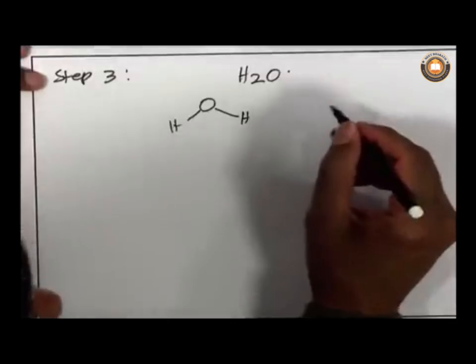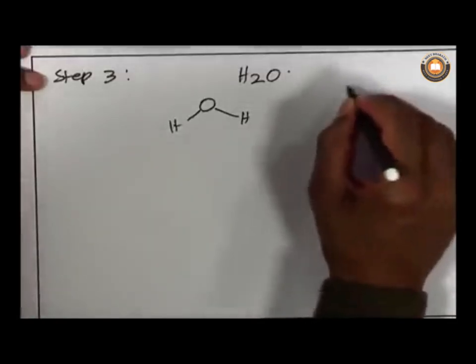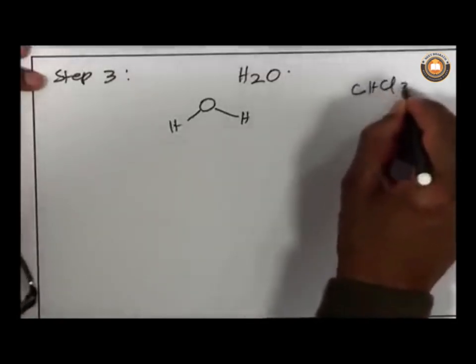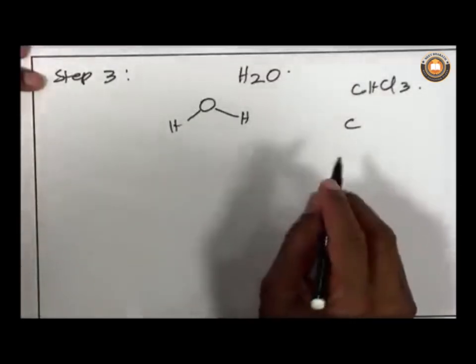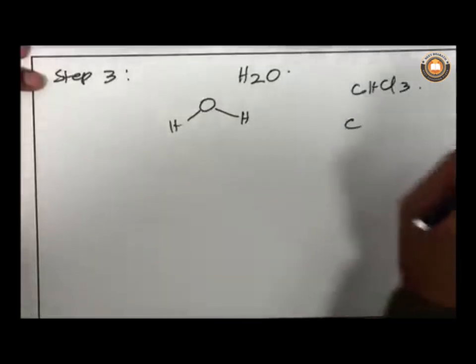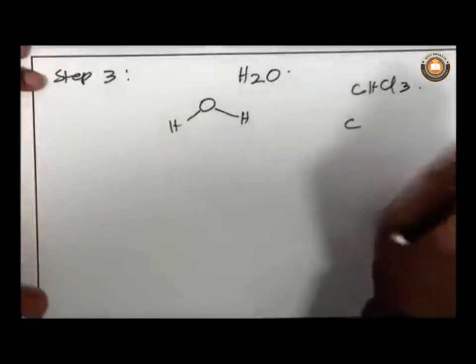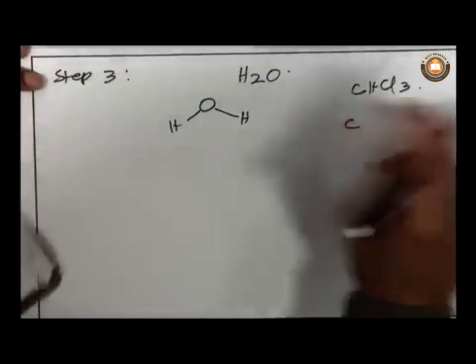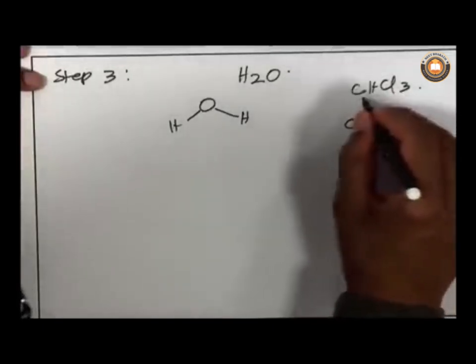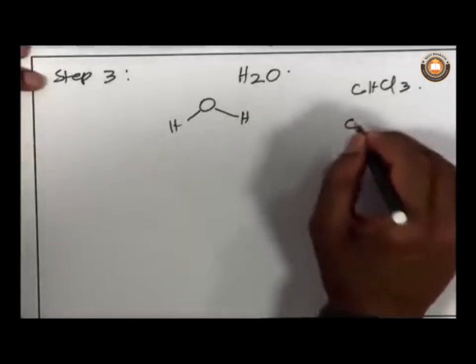Another example is chloroform, CHCl3. The central atom is carbon. After determining the central atom, you arrange the remaining atoms around it.